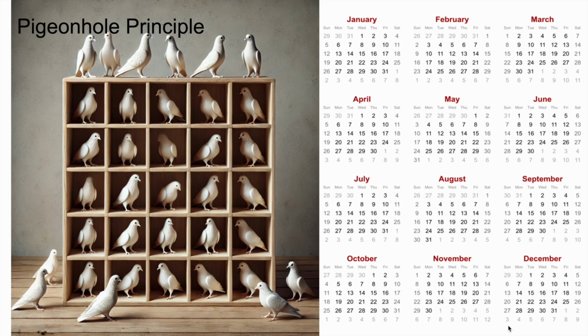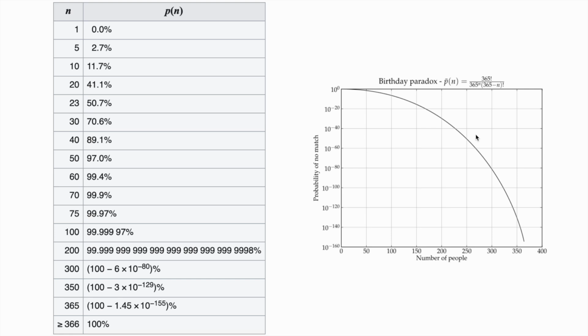They cannot be born on any other day, which means that they will have a conflicting birthday. And here you can see in the graph that as the number of people increases, the probability that no people have a matching birthday decreases and decreases.